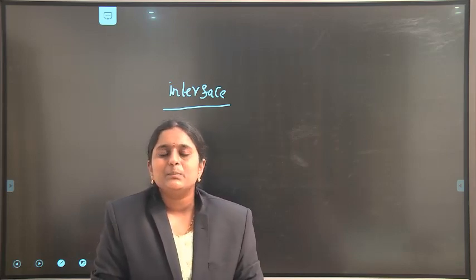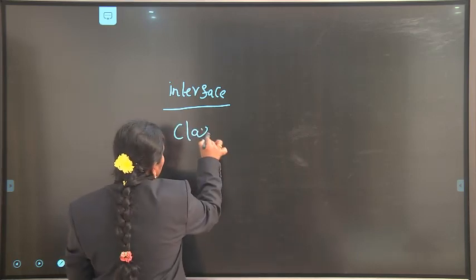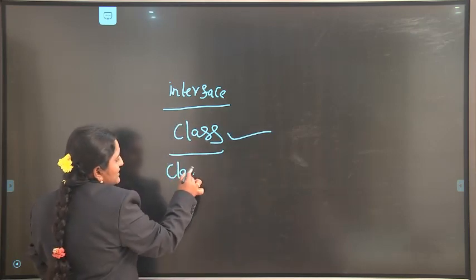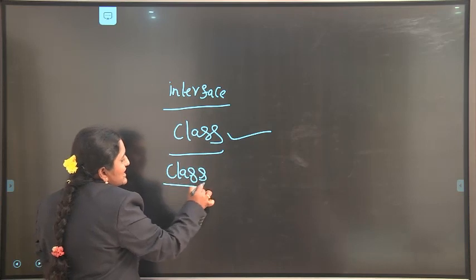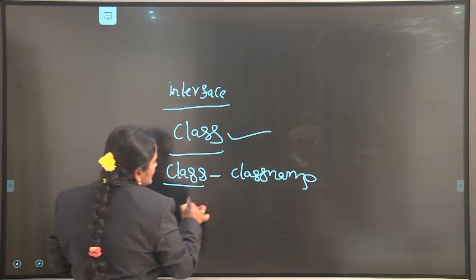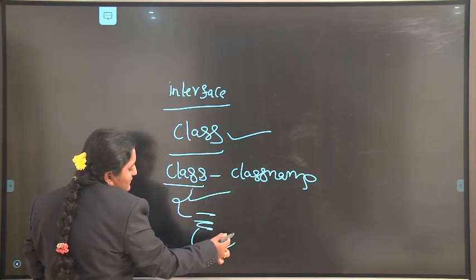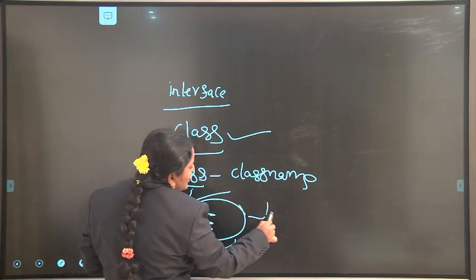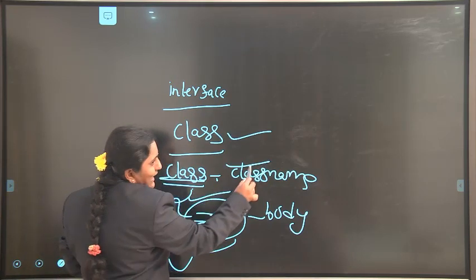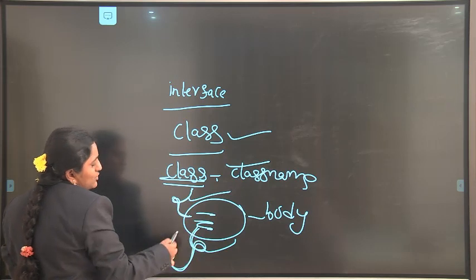The next statement in the program structure is the class definition. A Java program starts with a class definition. The class definition starts with the class keyword followed by the class name. After the class name, we open a curly brace, and at the end of the program, we close the curly brace. This is the body of the class.